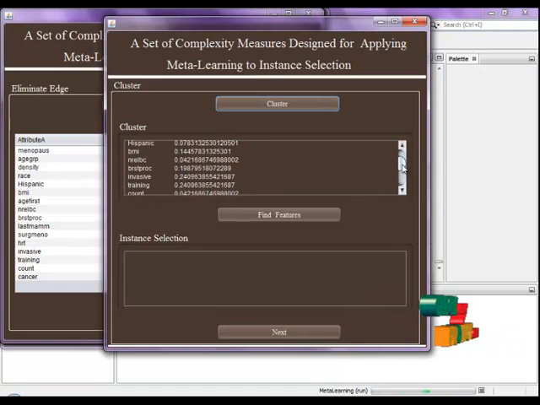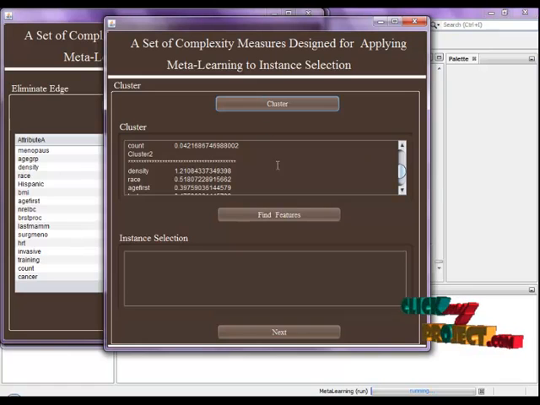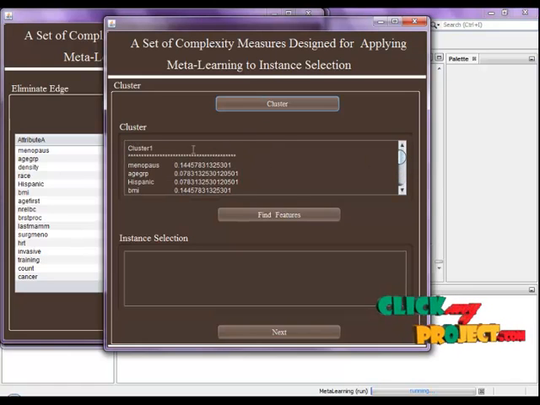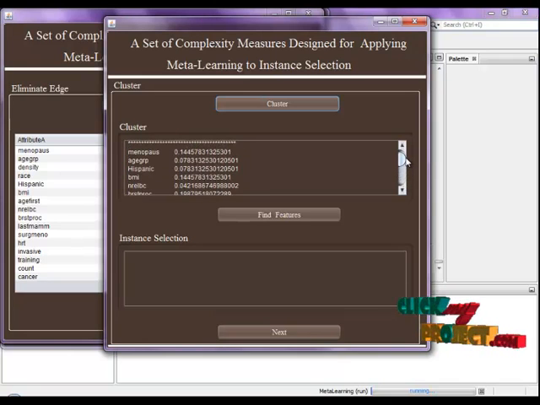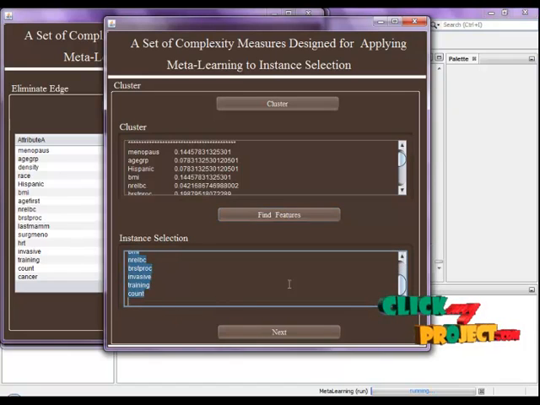So this is cluster 1 and cluster 2 classes. These clusters are used for the instance selection. Then we find the features. These feature values are these attributes.